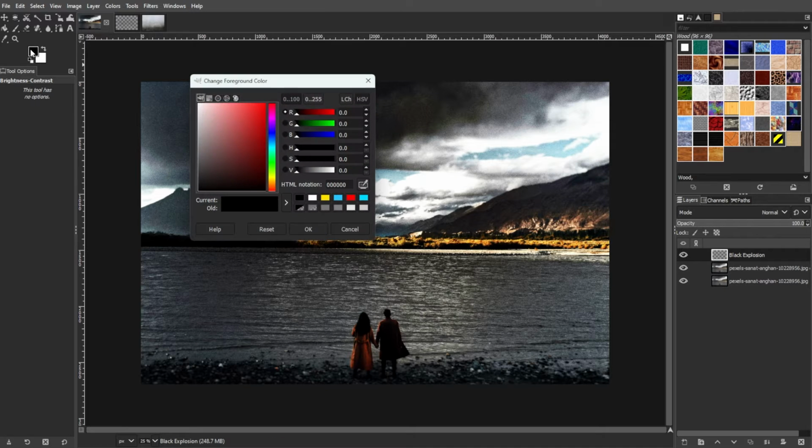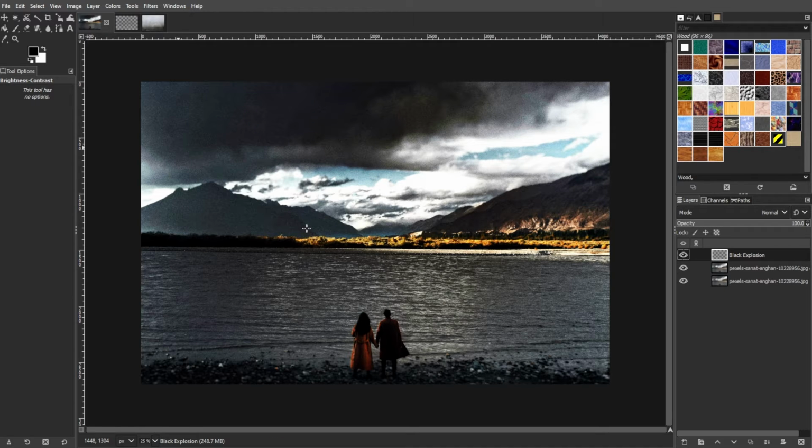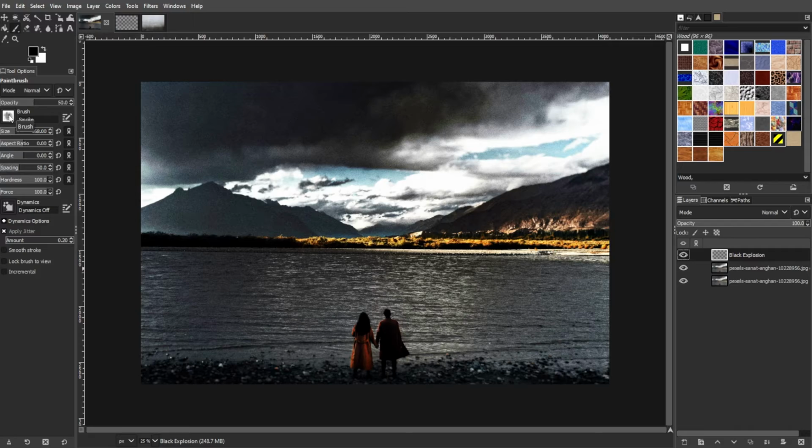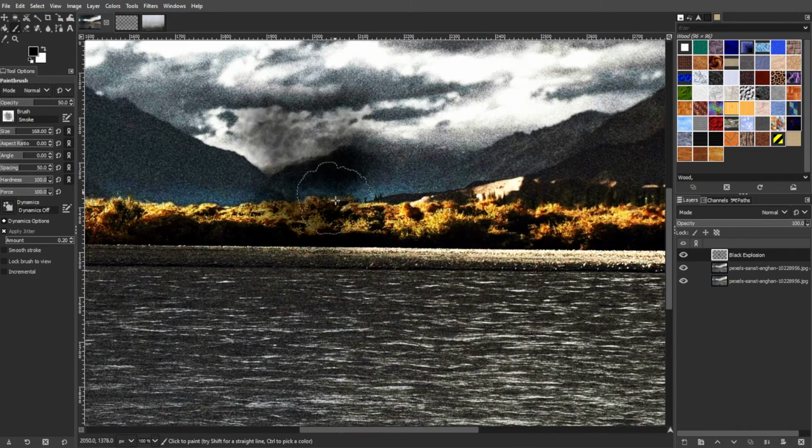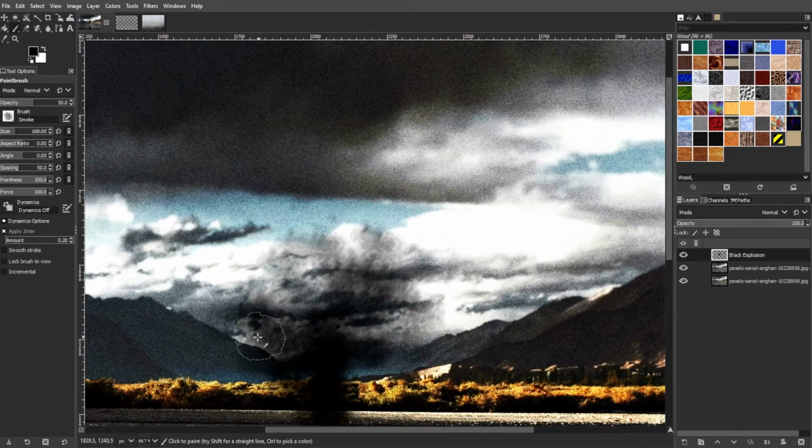Select black as the color and use the paintbrush tool with the clouds brush to paint smoke. Vary the brush in size to achieve a realistic effect.